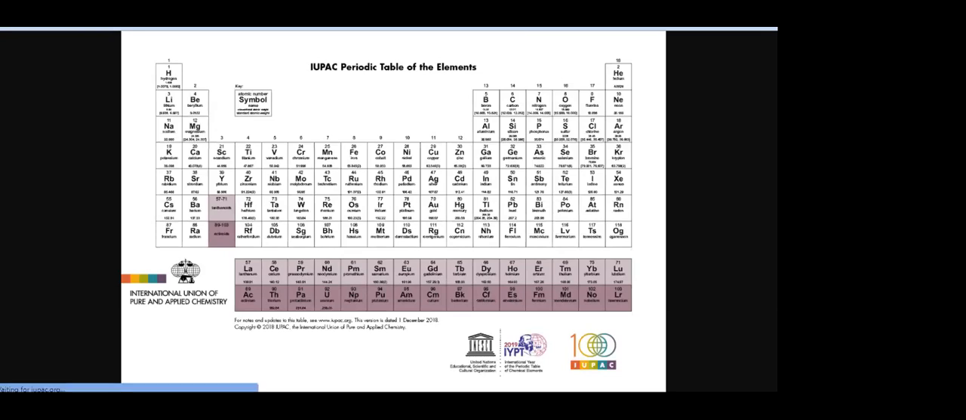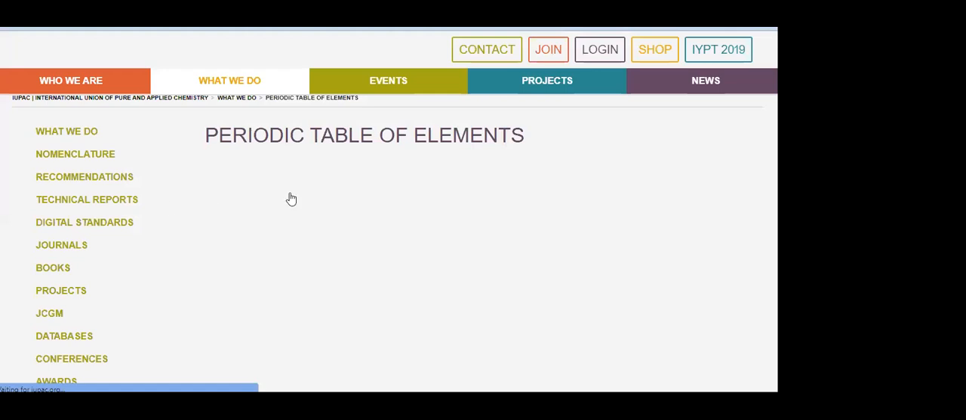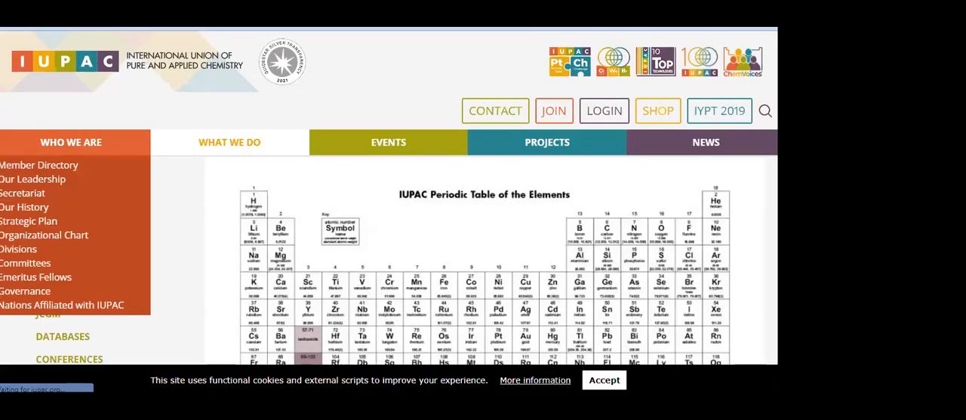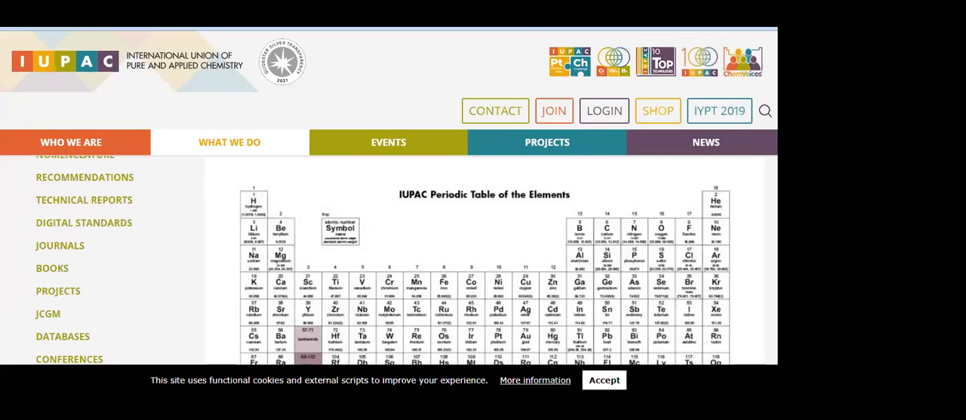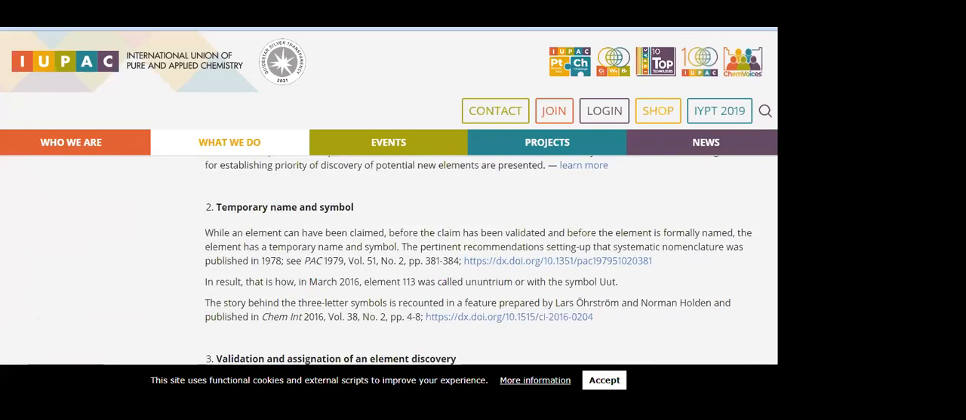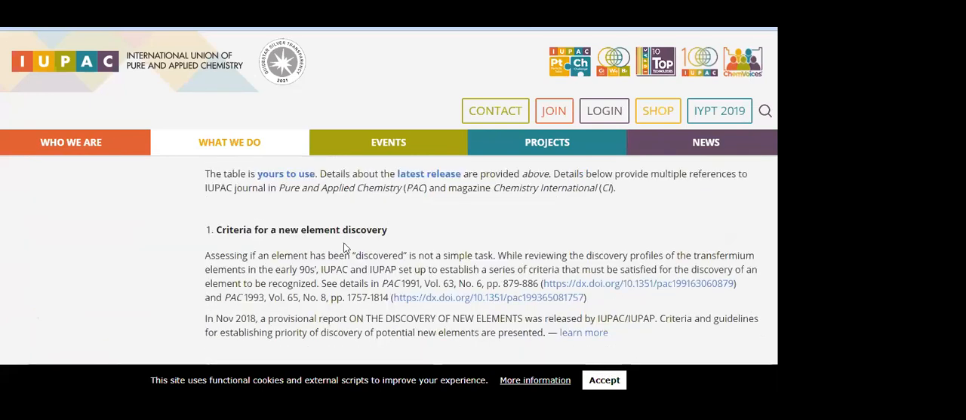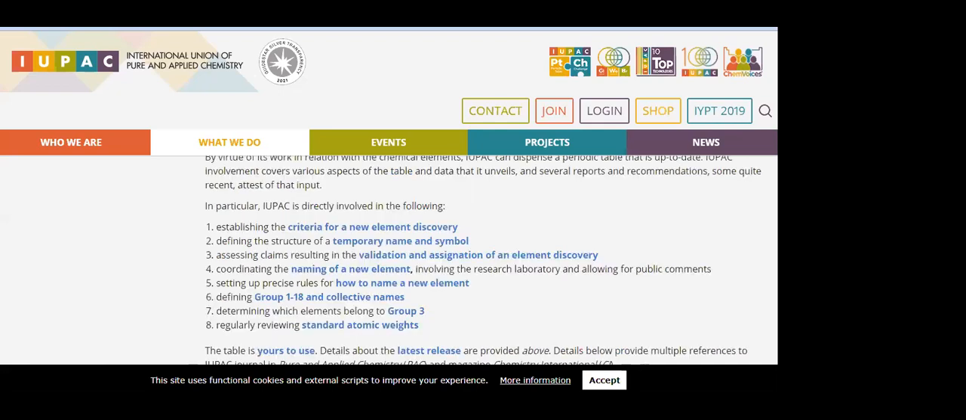There are journals and everything. Now I don't have time to tell everything here, so you go and search. There are temporary names and symbols. They have criteria for new element discovery. Isn't it interesting how new elements get discovered? What is the criteria? They have given all this.